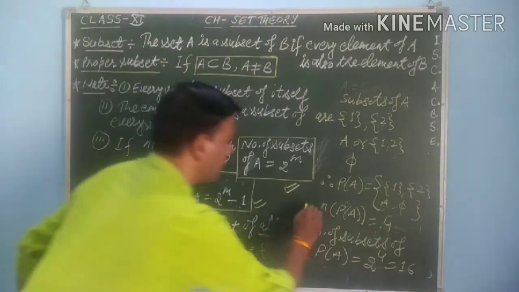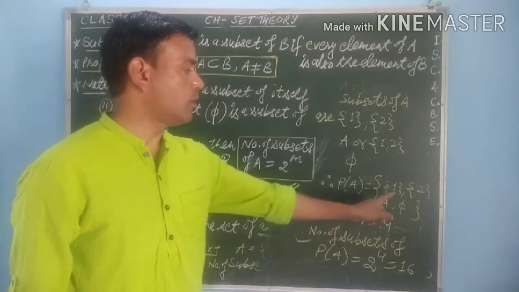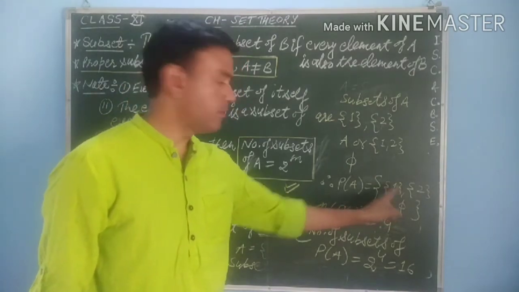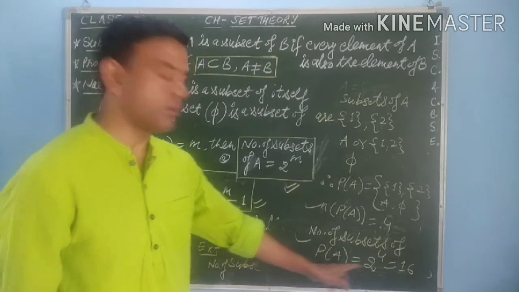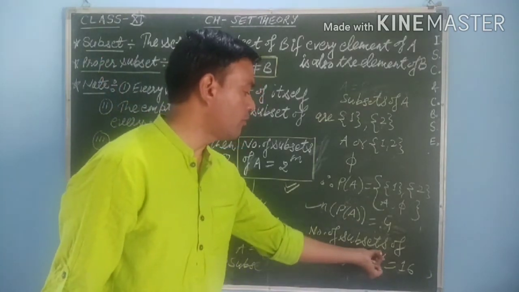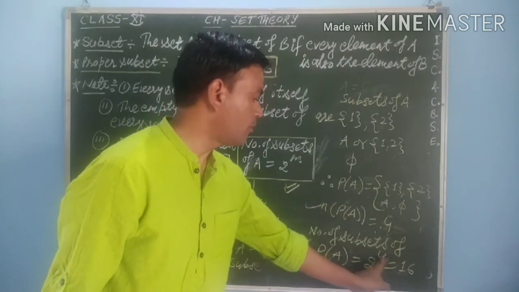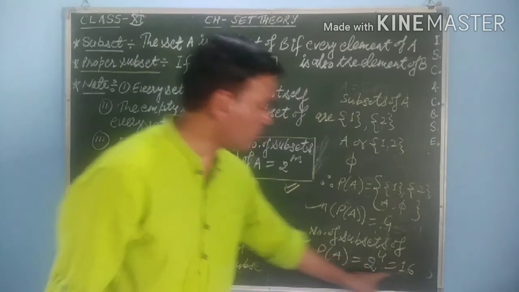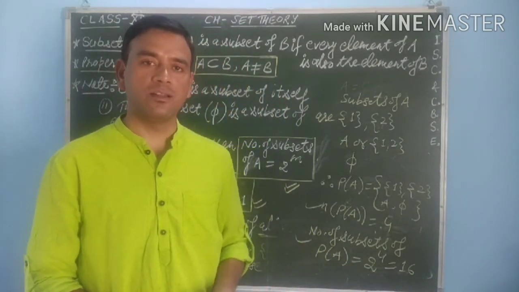So from these 2 points you can say that the number of elements of a power set is equal to the number of subsets of set A, and the number of subsets of the power set of A will be equal to, again the formula is the same, since the power set is a set, 2 to the power number of elements in this set. The number of elements in the power set is 4, therefore 2 to the power 4 is equal to 16. We can easily find out those subsets. So thank you so much. This is enough for this time.